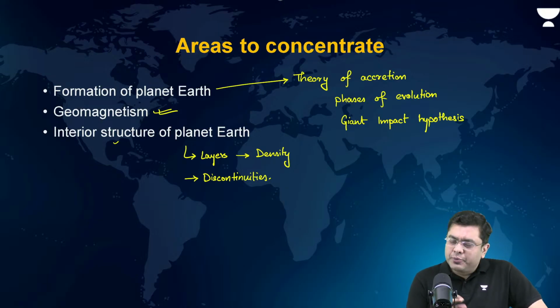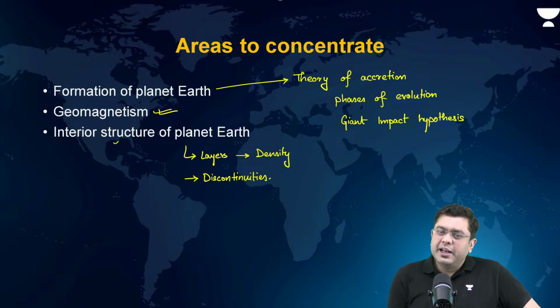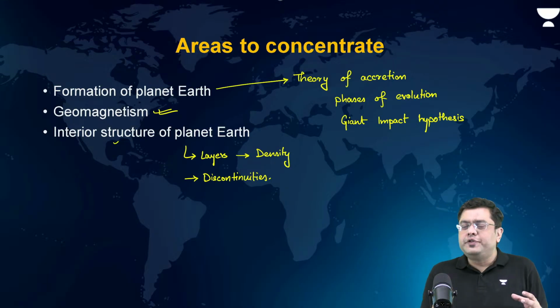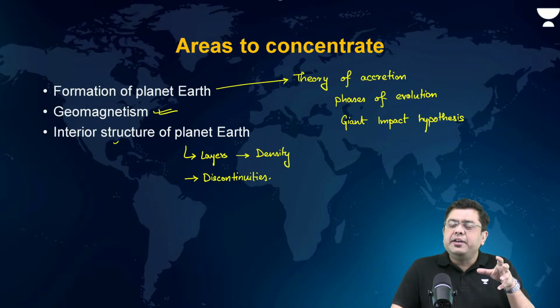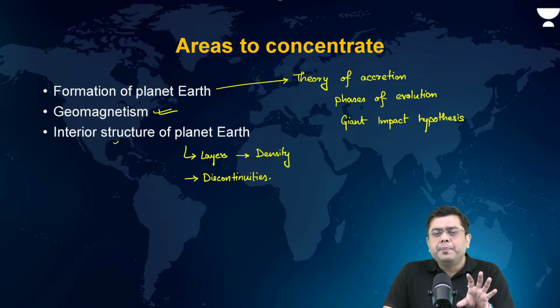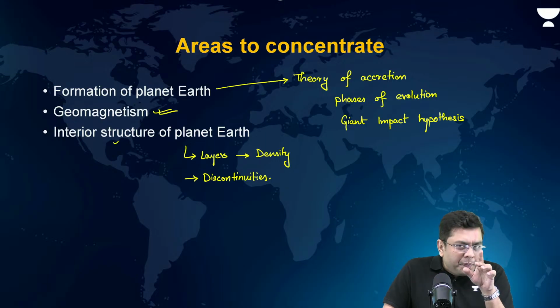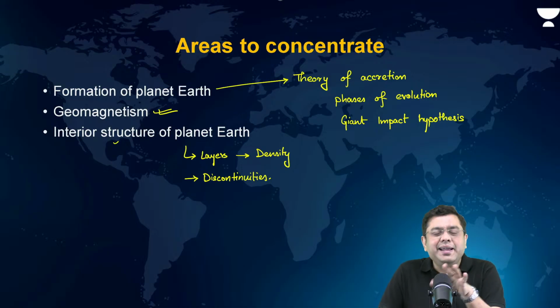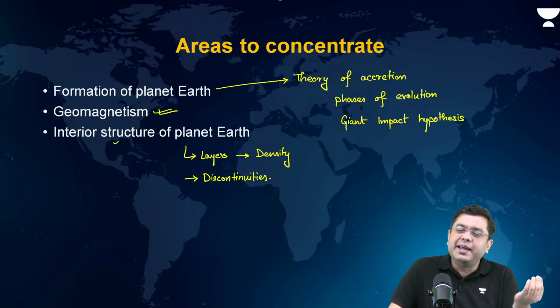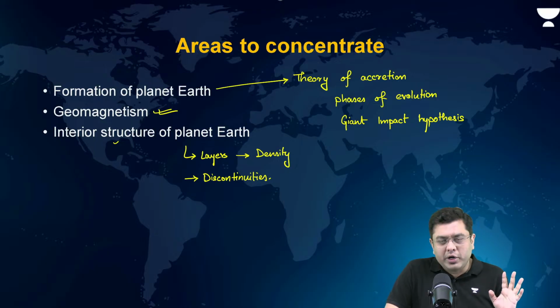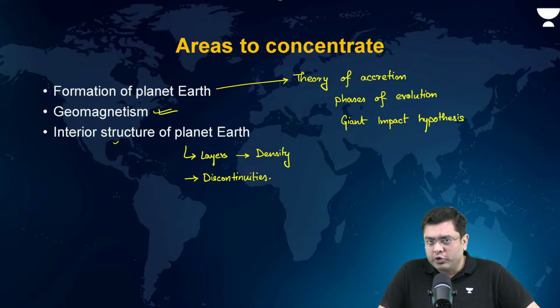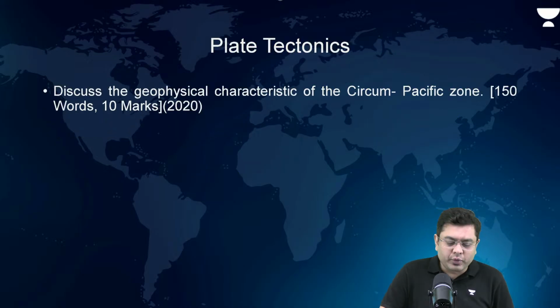Now, then we come to the rest of the area of geomorphology. Earlier, in the entirety of geomorphology, focus was largely restricted to continental drift or the case of plate tectonics. Nowadays, for the past 4 to 5 years, UPSC has been diversifying it. So there, UPSC asks you to understand the geomorphic features on the surface and interlink it to the climatic conditions, or derive a question out of plate tectonics or continental drift. However, a question associated with an individual landform was also asked here. So let us take a look at some of these questions.